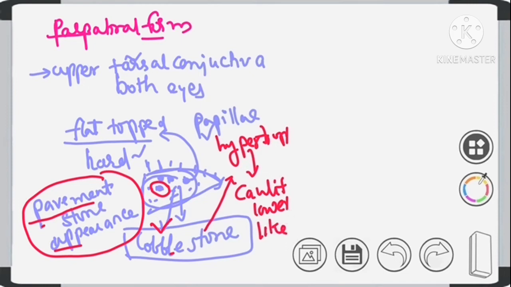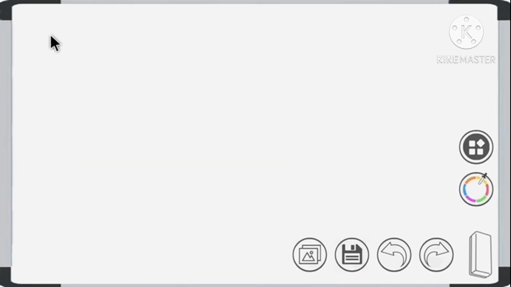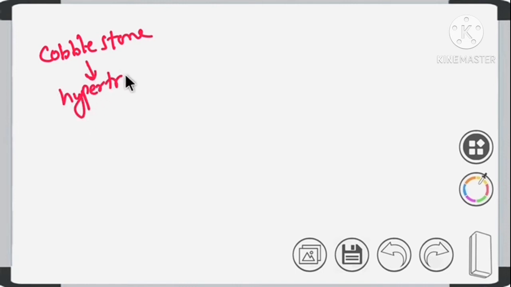We will write in a new page. So when this cobblestone appearance undergoes hypertrophy, then the appearance will change, right? As size increases, the appearance will change. Now this appearance is called cauliflower-like excrescence of giant papillae.